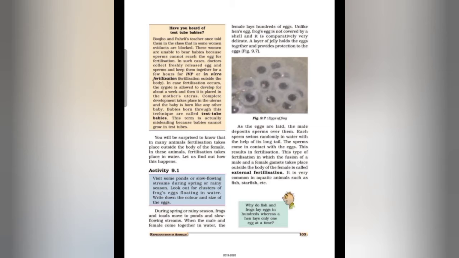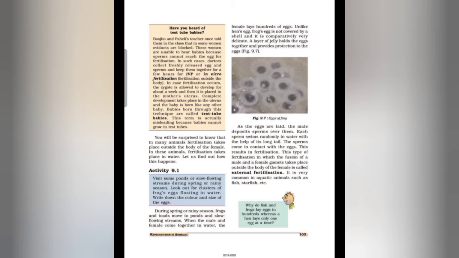So the sperm come in contact with eggs, and this results in fertilization. This type of fertilization, in which the fusion of male and female gametes takes place outside the body of the female, is called external fertilization, and it is very common in aquatic animals such as fish and starfish. So students, this is all about the types of fertilization.